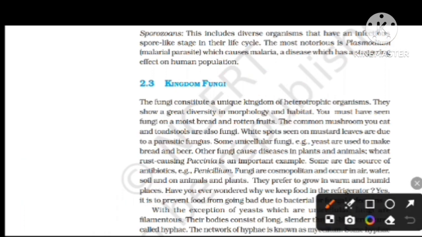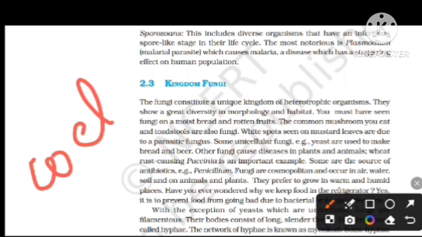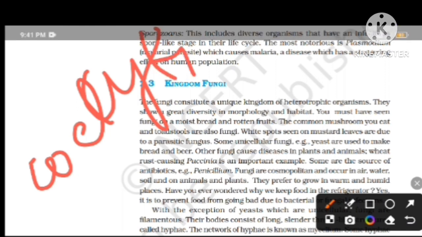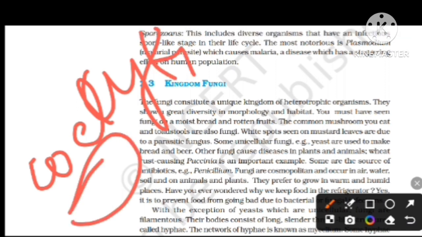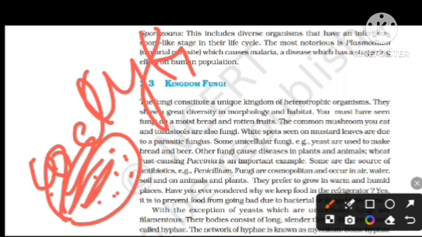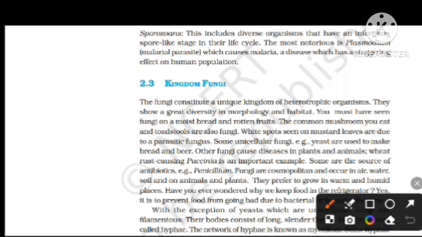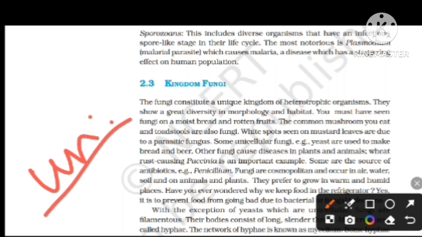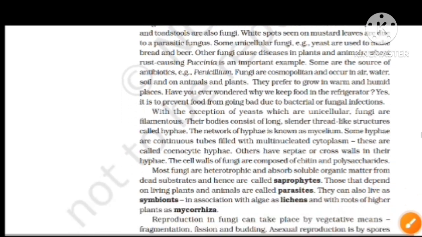Coenocytic means hyphae having multiple nuclei. If there is only one nucleus, it is uninucleate. Clear? Now next.